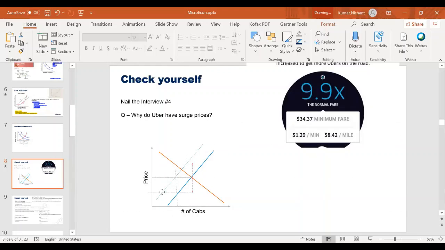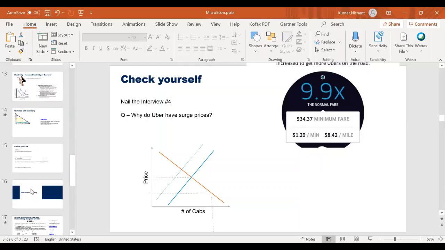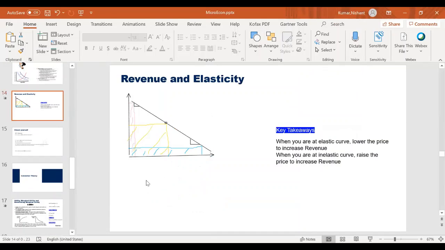If my price is this much and my quantity is this much, then this small area is my revenue. And my aim will always be to maximize my revenue, right? That's what we're gonna see now.